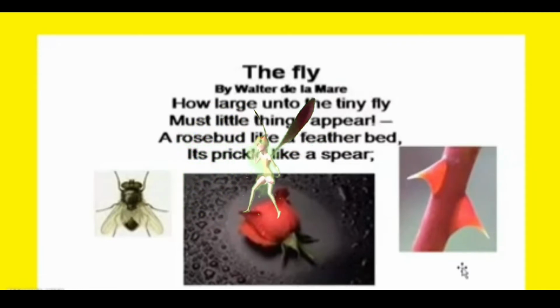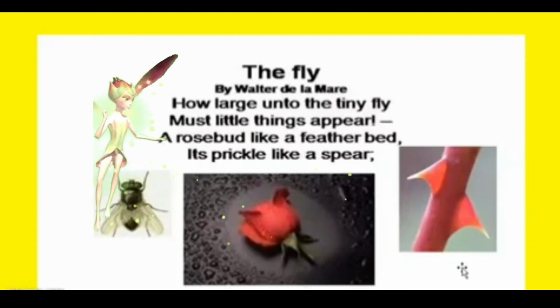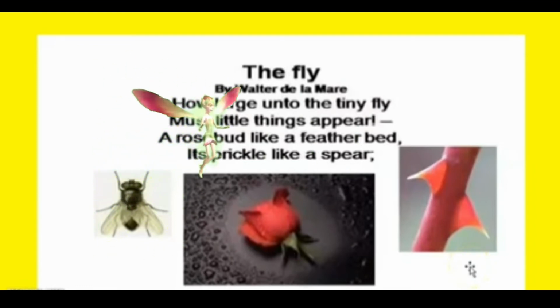So he says that the rosebud would be like a feather bed, but the thorn or the prickle of the rosebud would be like a spear, and in case it touches, the fly could get killed, or the fly could die. So that is your first stanza.